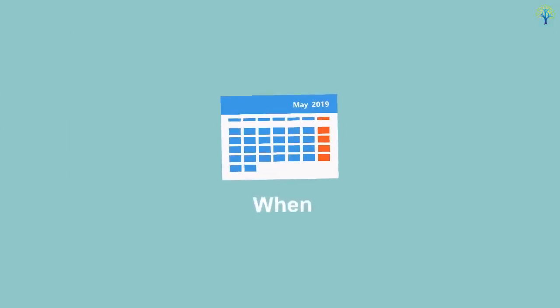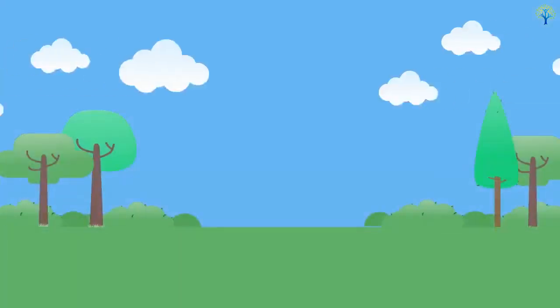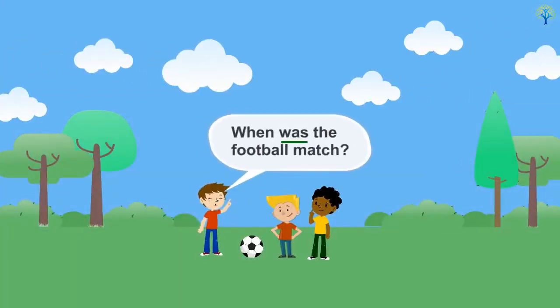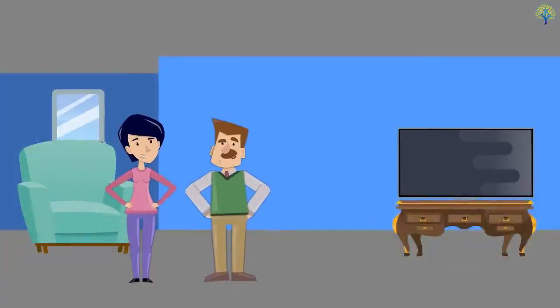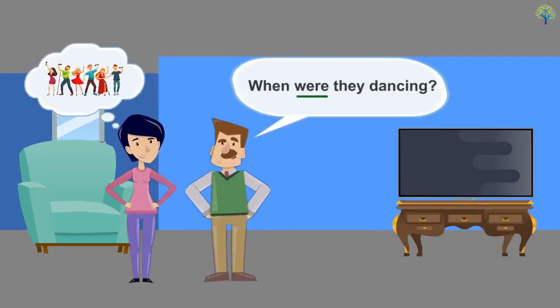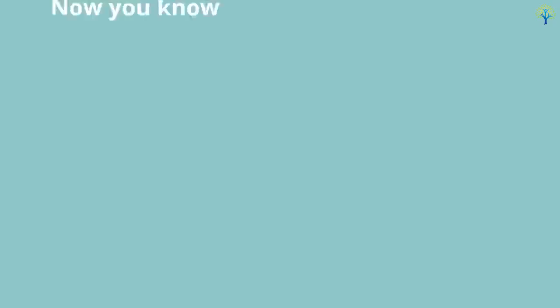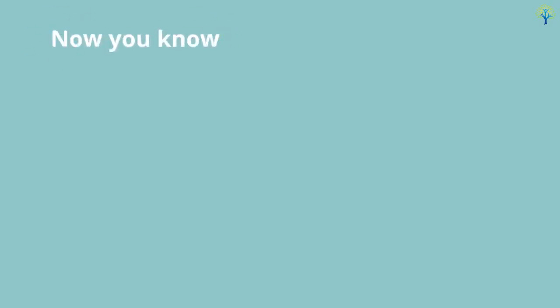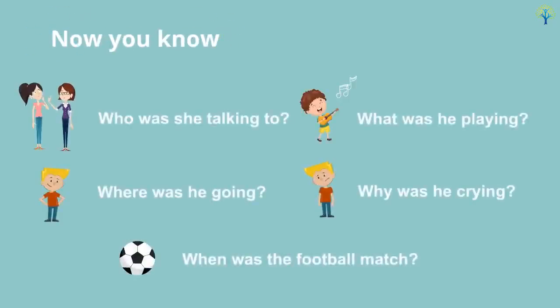Use when to get more information about the time the action happened. For example, when was the football match? Or, when were they dancing? Now you know how to form questions in the past using when, what, who, where, and why with was and were.